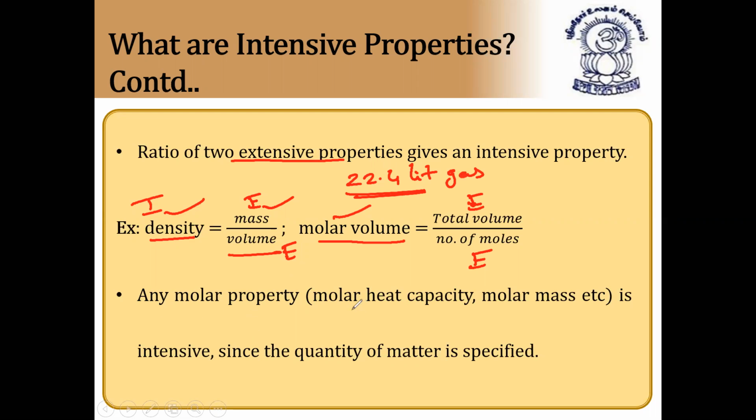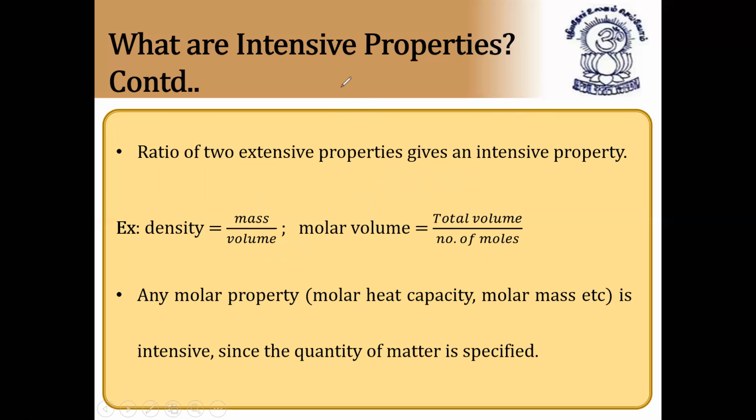Any molar property, molar heat capacity, molar mass, 1 mole of a substance, is intensive because the quantity of matter is specified, so it is independent of the quantity of matter. It is specified. So I hope it is clear. So this is nothing but the ratio of two extensive properties gives an intensive property. Next,